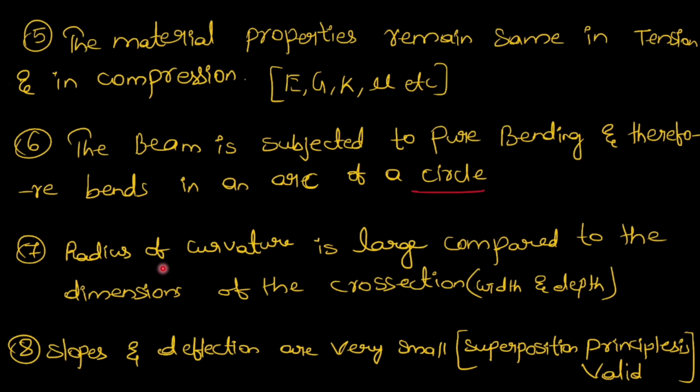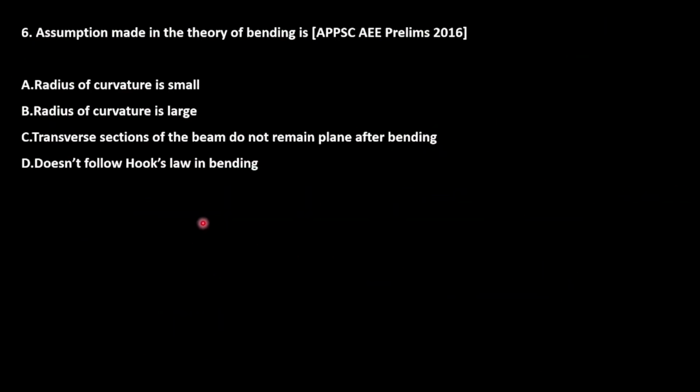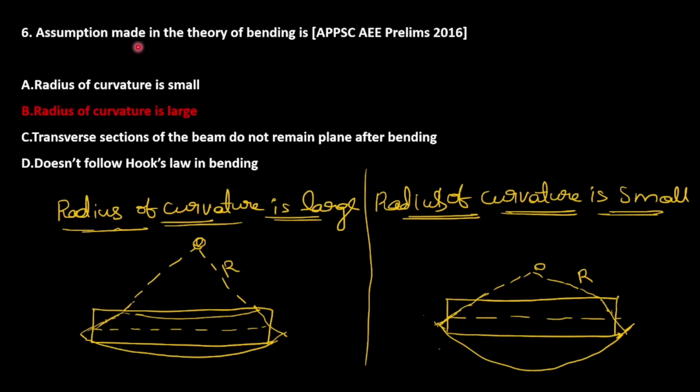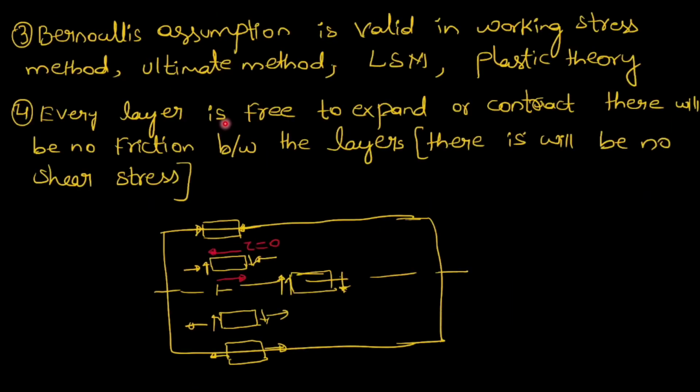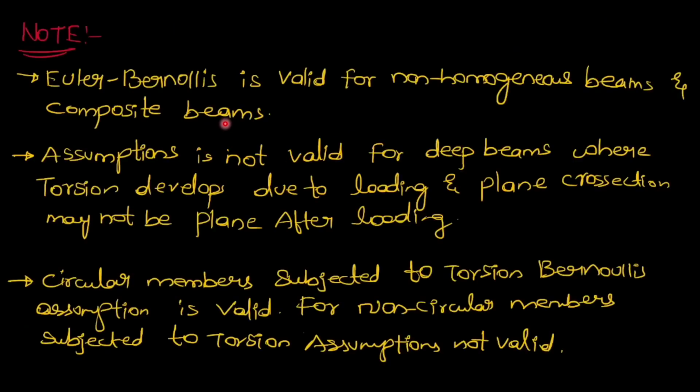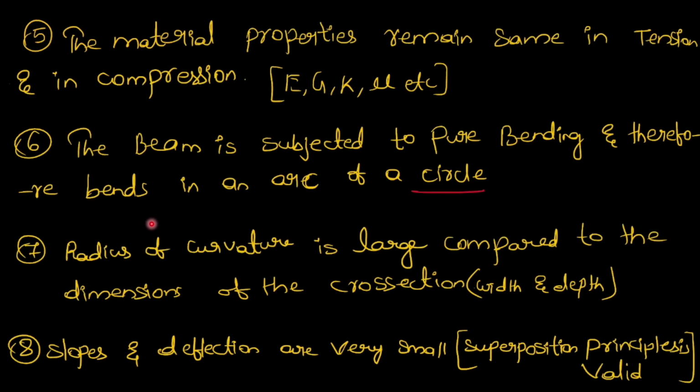Next, radius of curvature is large compared to the dimensions of the cross section. So we saw that question directly: assumption made in the theory of bending, radius of curvature is large. So assumptions are framed directly as questions.